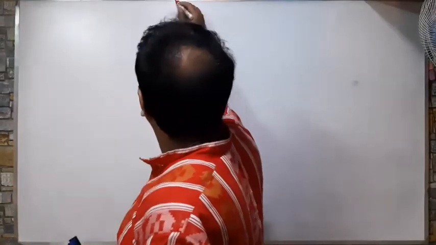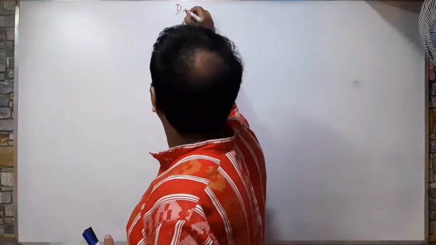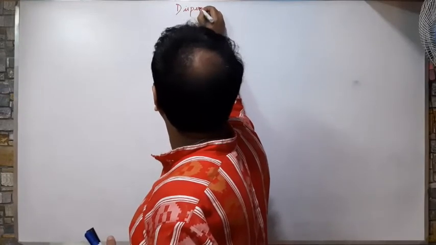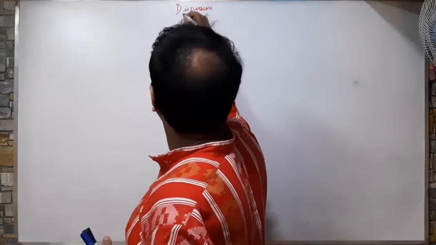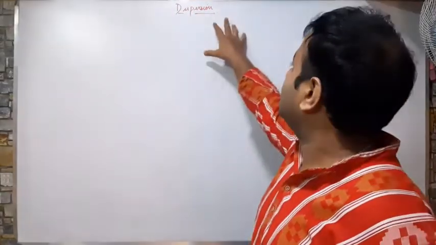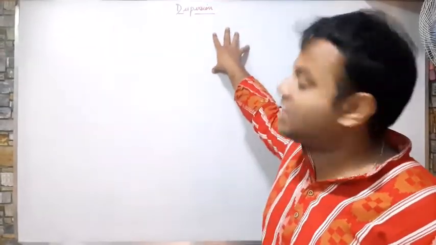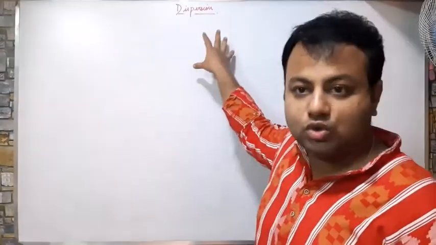Hello students, so today we are going to discuss the last phase of light, that is part 3. What we have to study in this part is dispersion. The topic that is to be studied today is dispersion. Before going on to dispersion, I just want to go through certain topics.